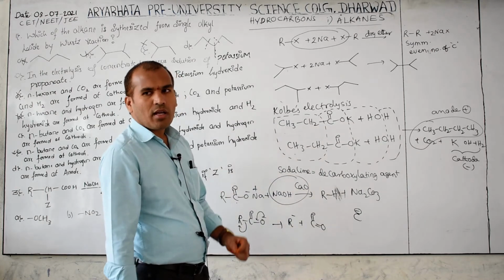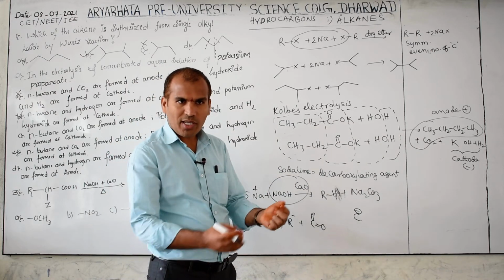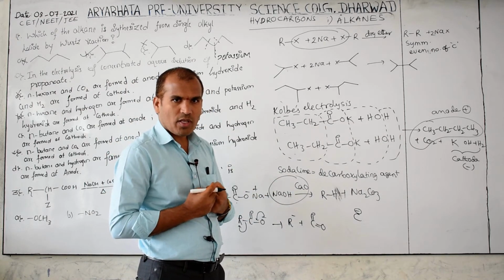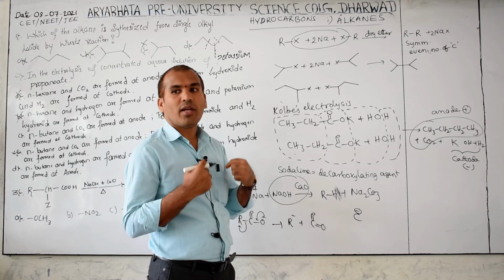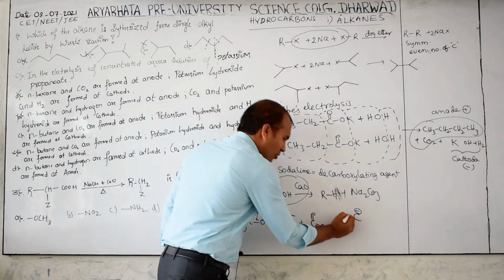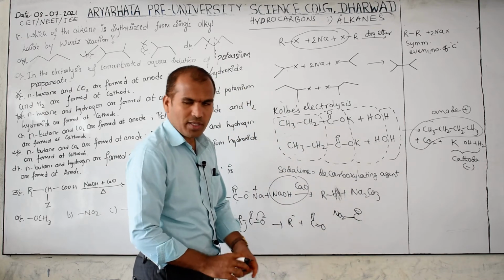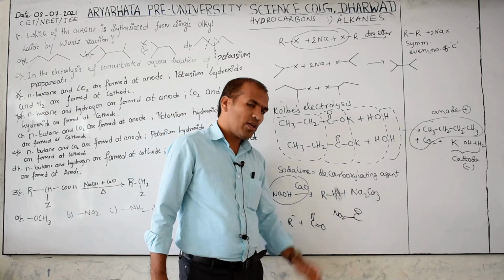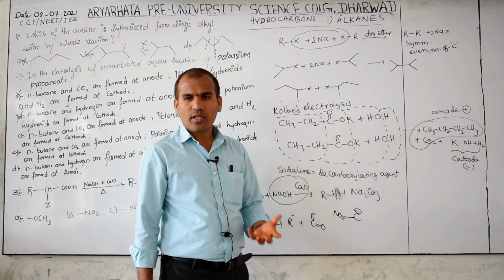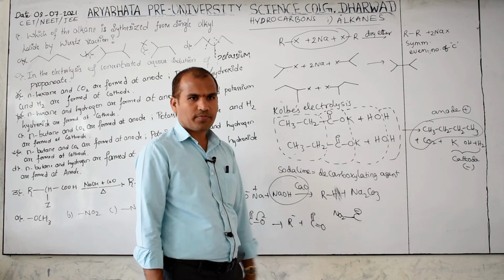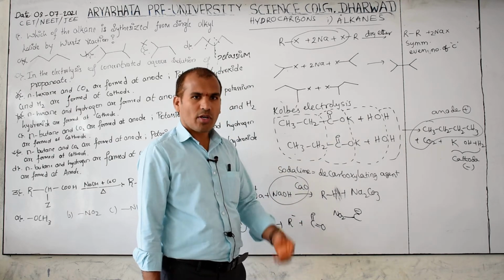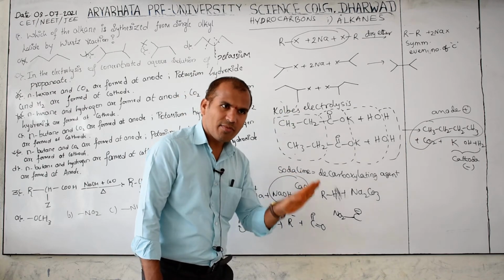Carbanion. Carbanions are stabilized by electron withdrawing groups. Carbocations are stabilized by donor groups. See, if an NO2 group is there, listen, negatively charged or positively charged, which one? Unstable. To stabilize it, what do you have to do? Decrease its magnitude.